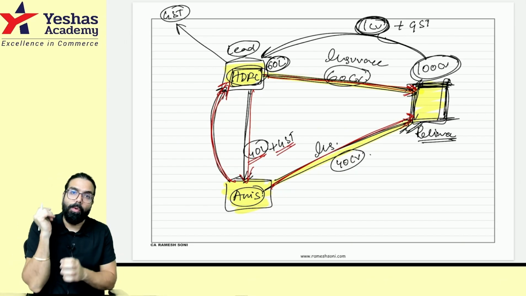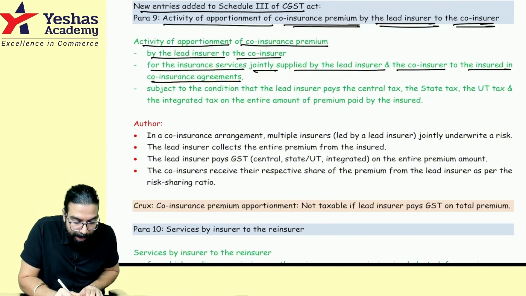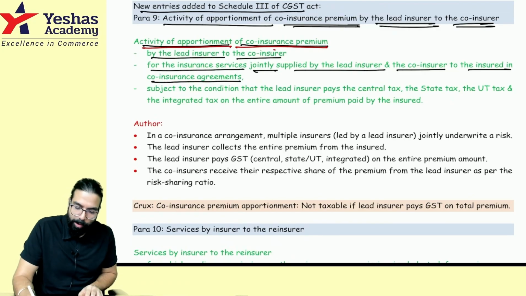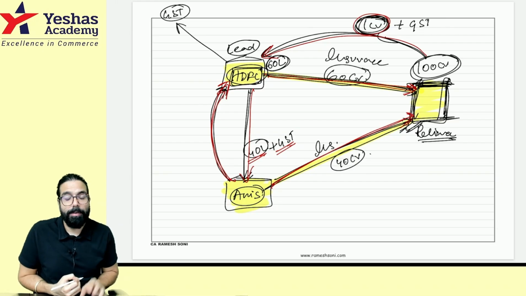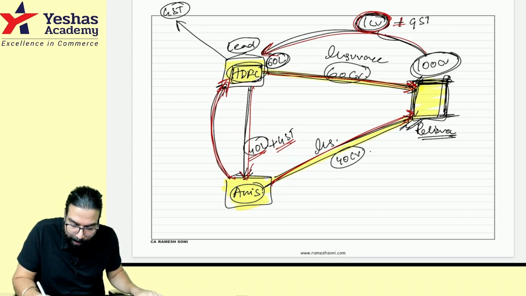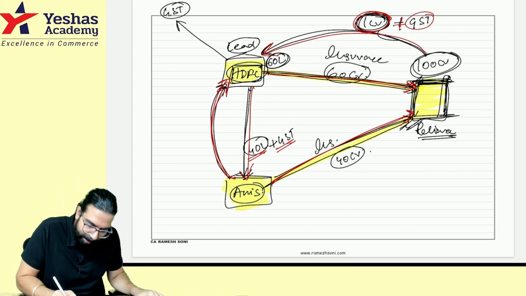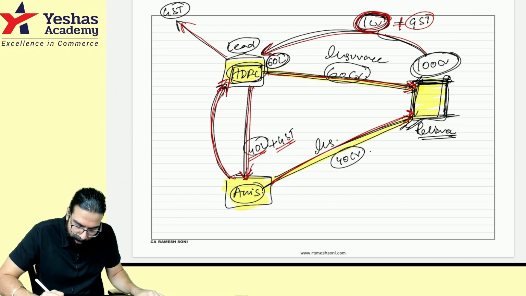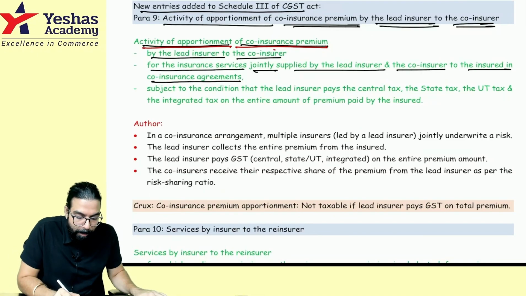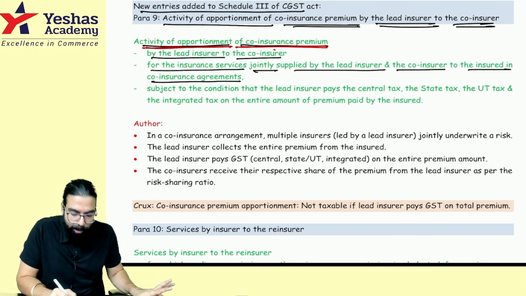Now they have told everyone about the activity of apportionment of co-insurance premium. How much was the premium collected? 1 crore rupees. GST was also collected, correct sir, and GST was also paid to the government. Now from this 1 crore, the apportionment amount is only 40 lakh rupees. So what is told over here? Activity of apportionment of co-insurance premium.